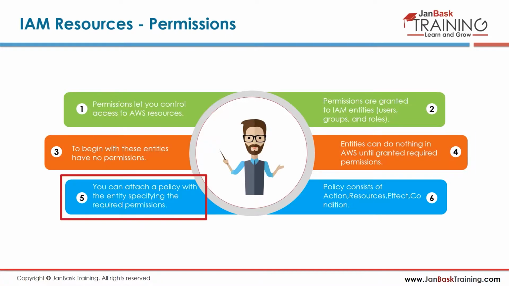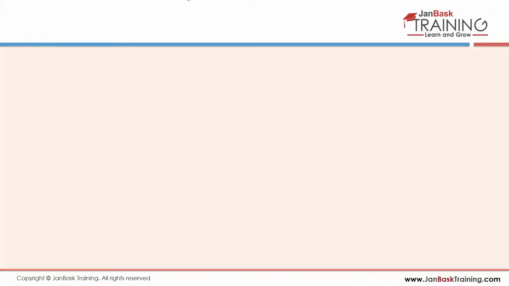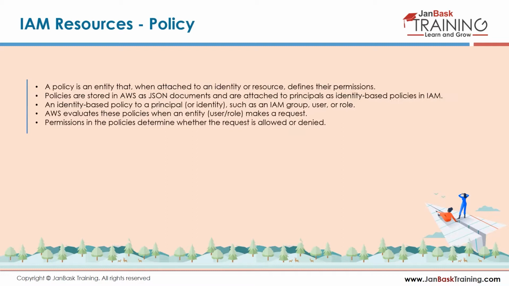You can attach a policy to specify permissions. So a policy can have multiple permissions, like say EC2 full access policy comes with access to EC2, access to VPC, access to CloudWatch, and so on. And a policy consists of action, resource, effect, and condition. So action is, okay, you want to read, write, or delete whatever. What resource? EC2. Effect, yes or no. Condition, when logged in or logged out. That's it. A policy, as I explained, is given to another AWS resource. It can be an EC2, it can be an S3.